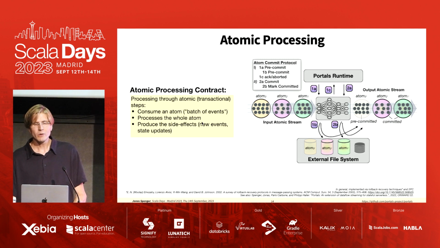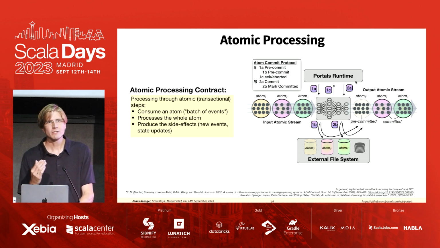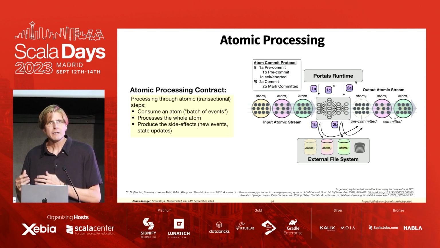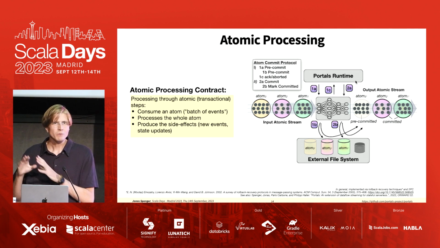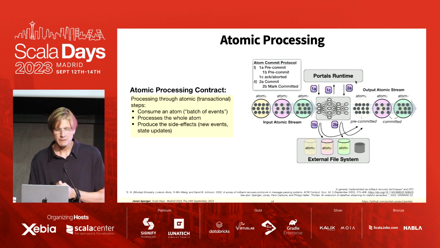And to give more of an intuition of how this actually works, here I'm showing how we can enforce the atomic processing contract on a workflow. At the top, I'm showing the Portals runtime, which, if you know a distributed two-phase commit, is the coordinator. And in a distributed two-phase commit, a coordinator would need to be highly available and reliable, so you would back it with some replicated state machine.